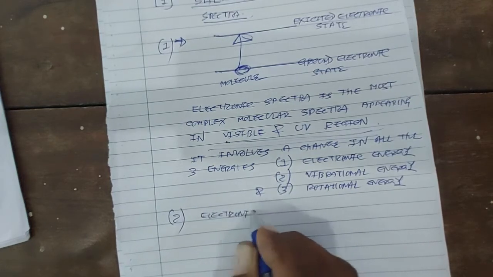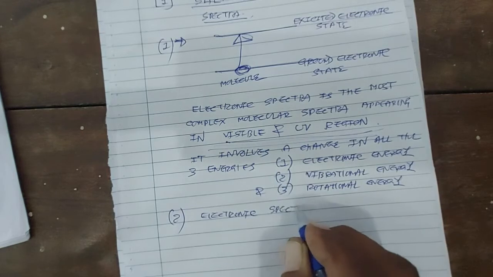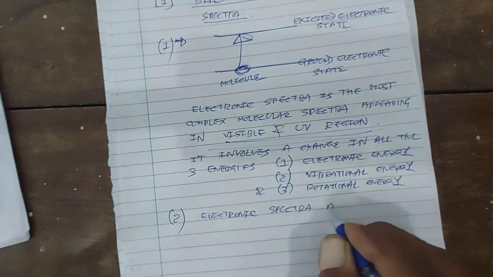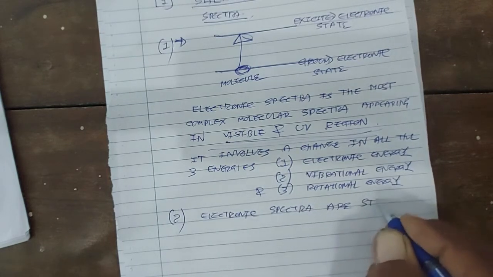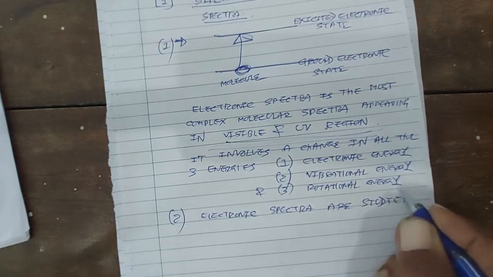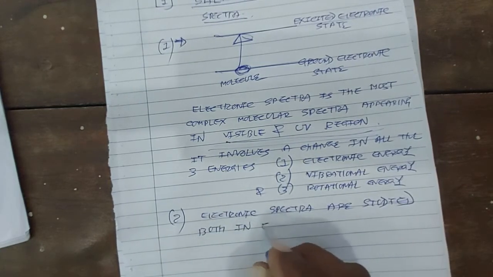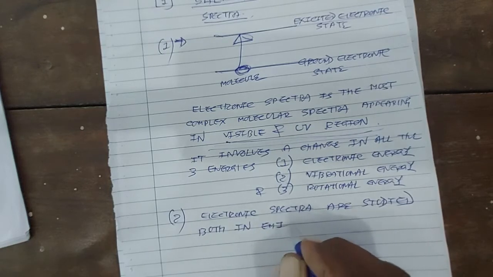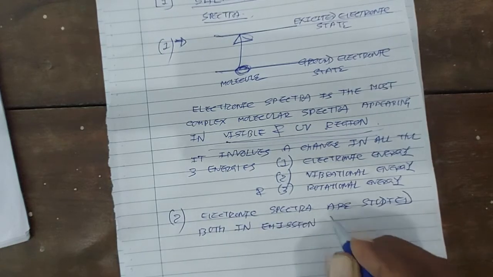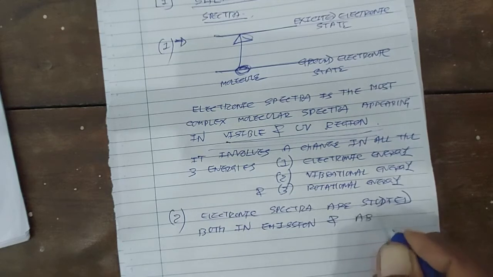Electronic spectra are studied both in emission and absorption.